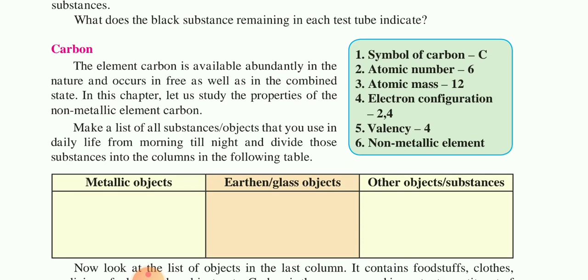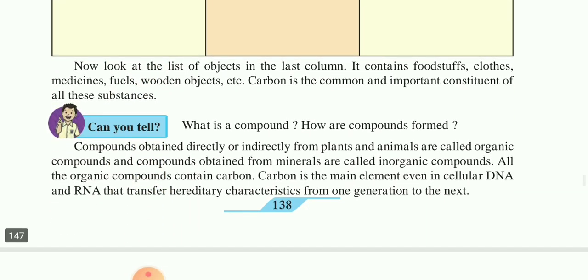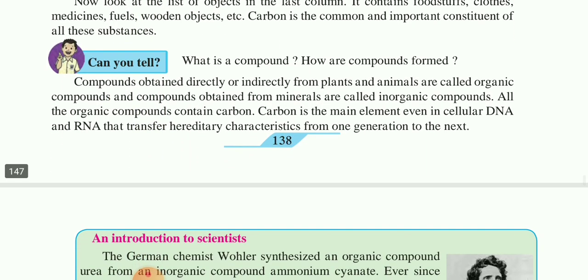Electronic configuration: atomic number is 6, so the electrons are distributed in two orbits, first orbit and second orbit. In the first orbit there are 2 electrons, and in the second orbit there are 4 electrons. Valency is 4 and it is a non-metal. Millions of compounds present around us have carbon as their base.